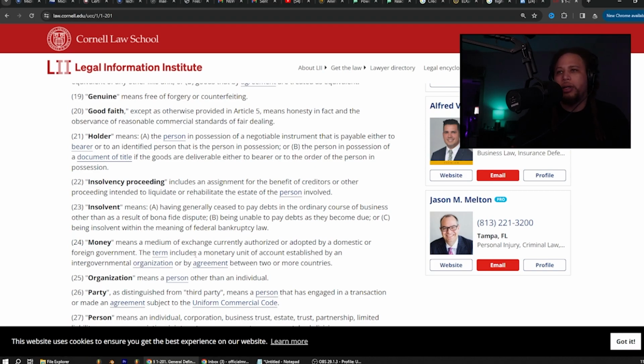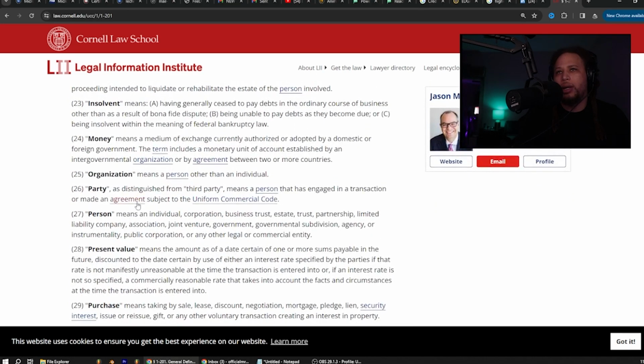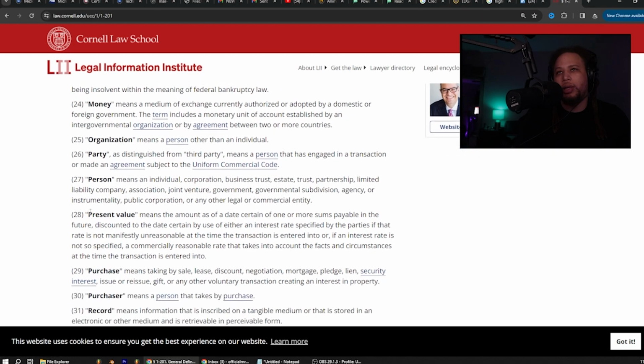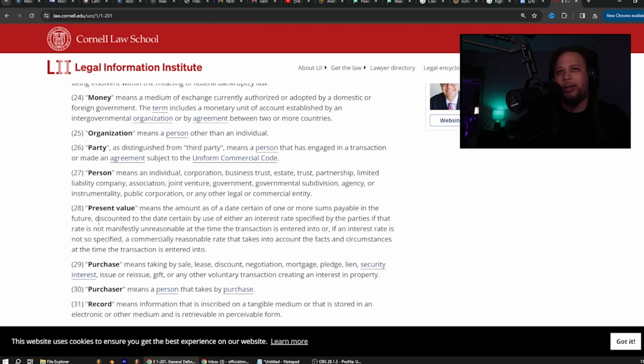Money means a medium of exchange currently authorized or adopted by a domestic or foreign government. The term includes a monetary unit of account established by an intergovernmental organization or by agreement between two or more countries. Organization means a person other than an individual. Party, as distinguished from third party, means a person that has engaged in a transaction or made an agreement subject to the Uniform Commercial Code. Person means an individual, corporation, business trust, estate, trust, partnership, limited liability company, association, joint venture, government, governmental subdivision, agency, or instrumentality, public corporation, or any other legal or commercial entity.